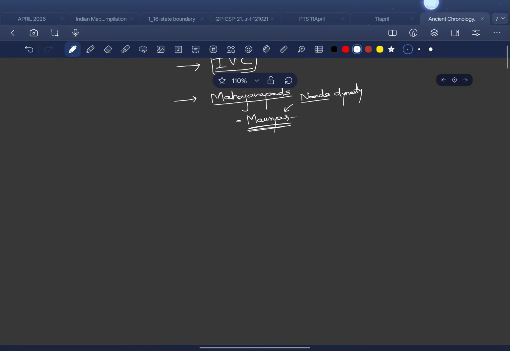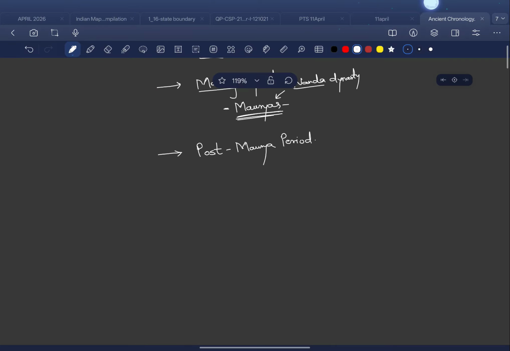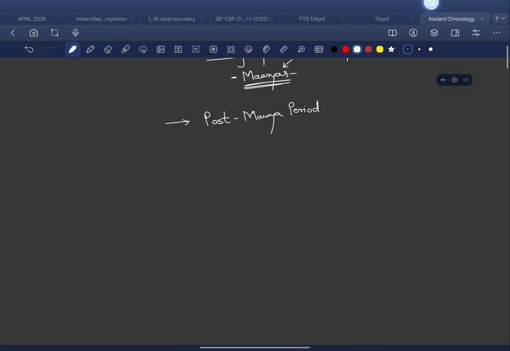So after intergenerational things happened, and when the Mauryas declined, there was a phase of the post-Maurya period, when the Mauryas were completely declined and were completely weak. There was a period called the Post-Maurya period. This Post-Maurya period is divided into two types.